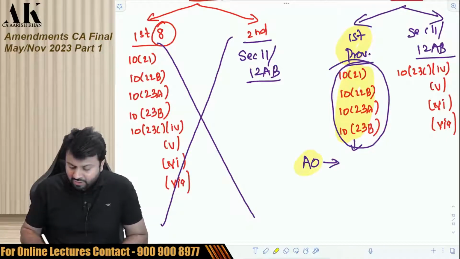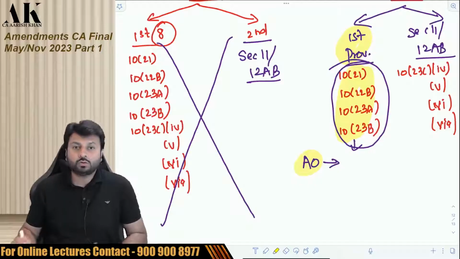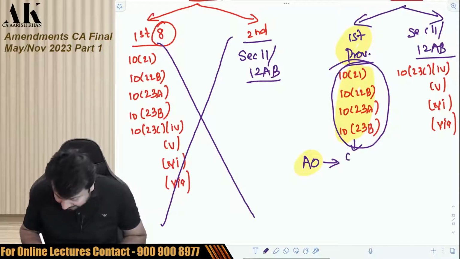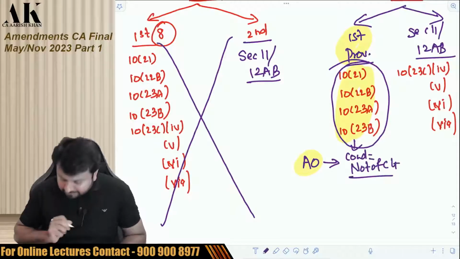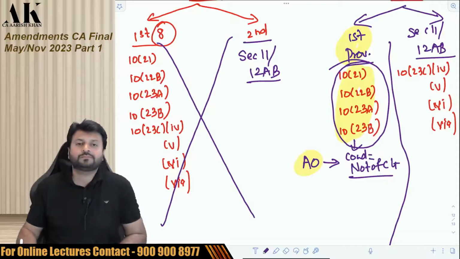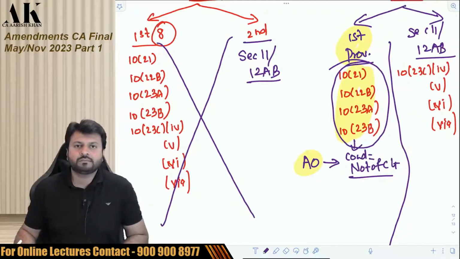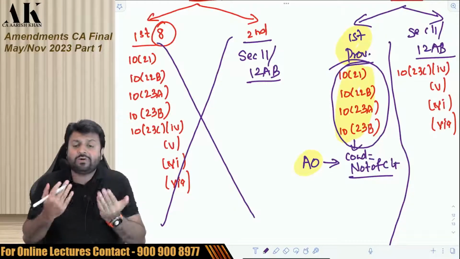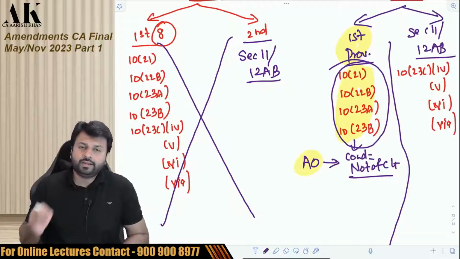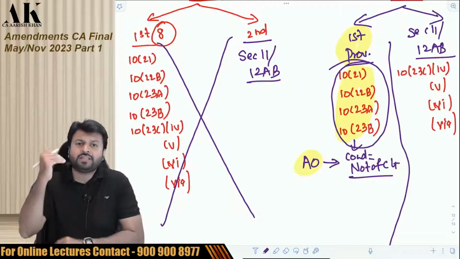So now, if the AO finds any violation of the notification by the central government, where are the conditions mentioned? The conditions are mentioned in the notification of the central government. Be very careful with this point also. So who will see whether the conditions are followed by the assessee or not? Subject to which exemption is given under 10(21), 10(22B), 10(23A), 10(23B). It is the AO who is going to see the things. He is going to check whether the assessee is complying with the conditions or not.